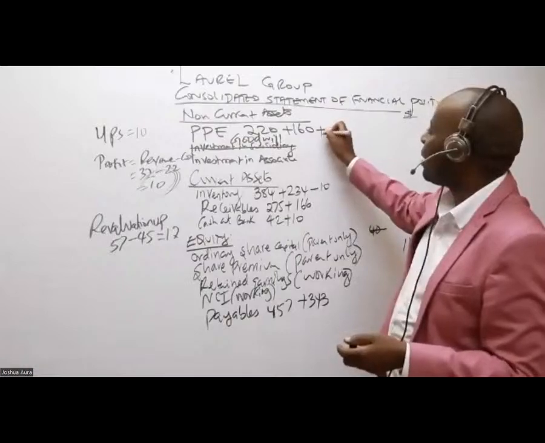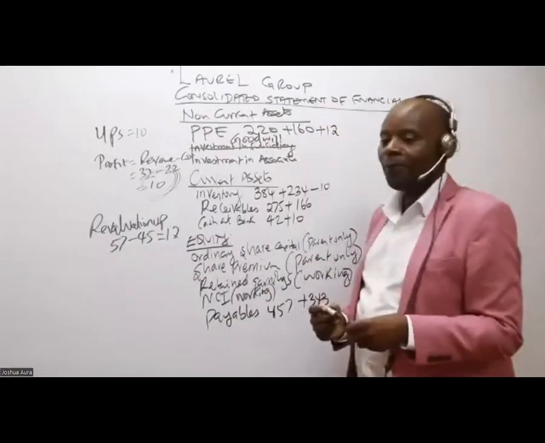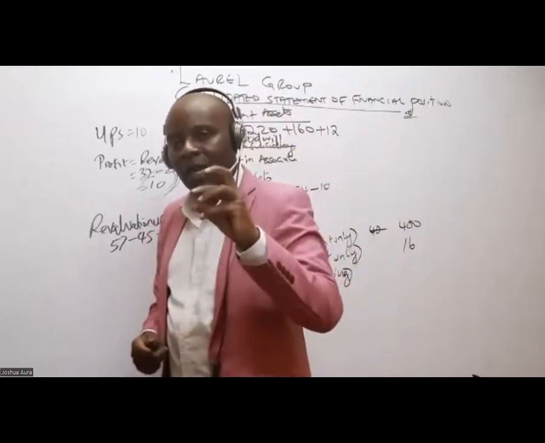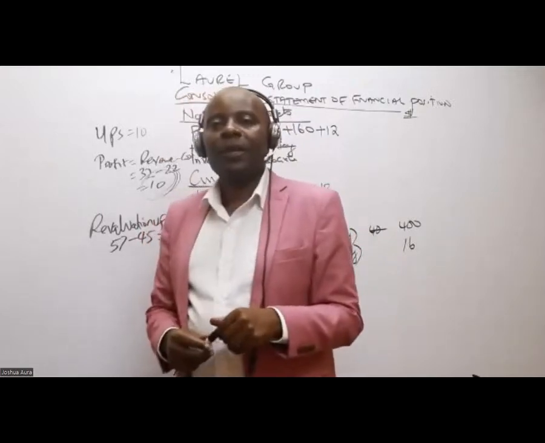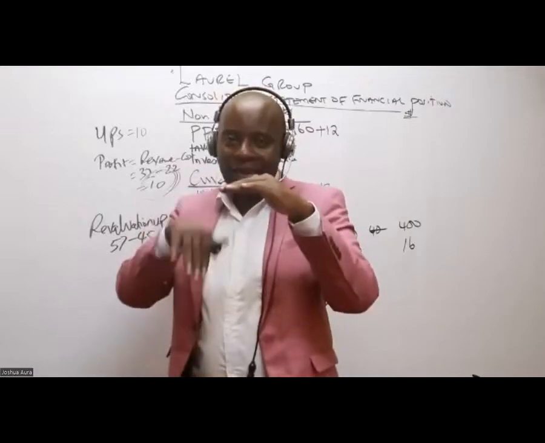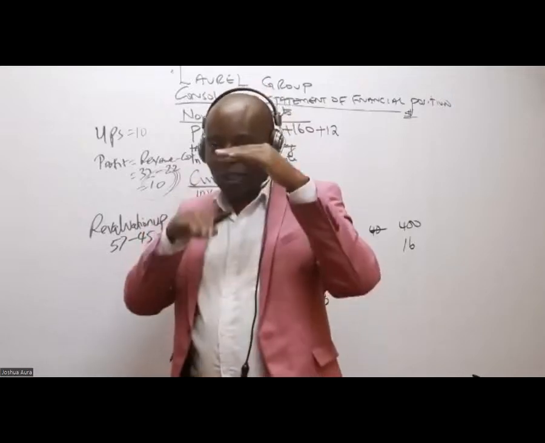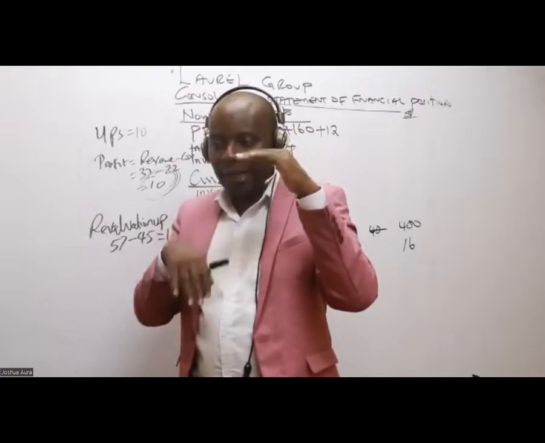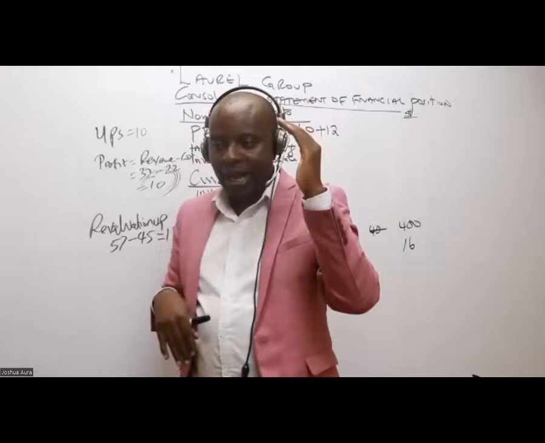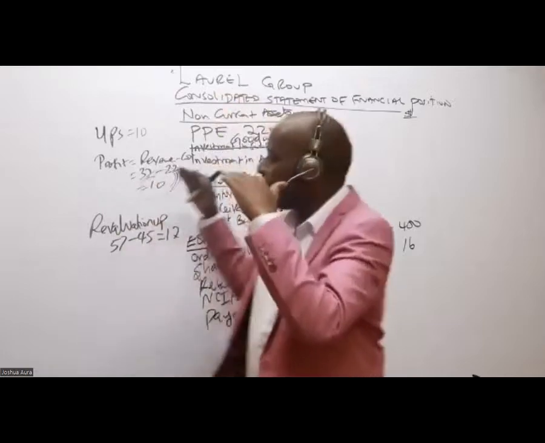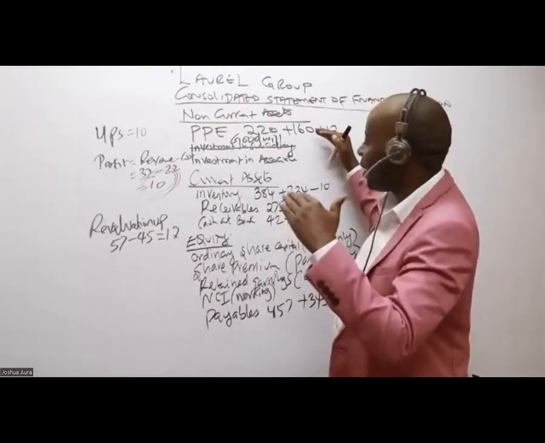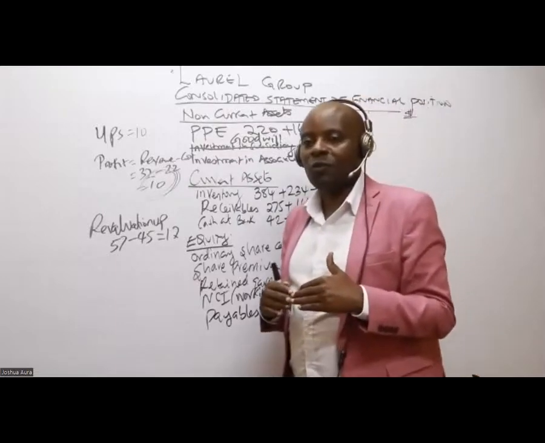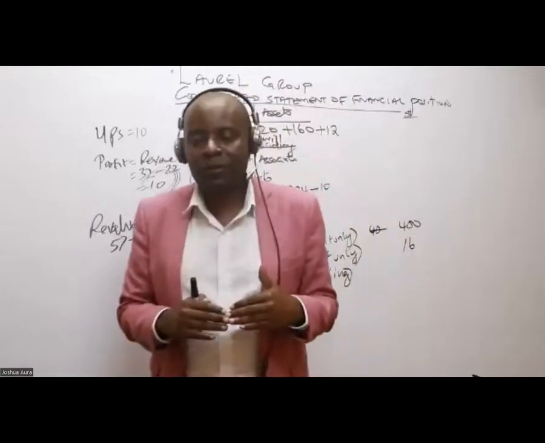You say plus what here, somebody? Plus 12. In the PPE, you say plus 12. You increase the PPE by the revalued amount. If, for example, the fair value was less than the carrying amount, it would have been a revaluation downward. And if it's revaluation downward, what do you do? You subtract. If it was 12, I would have said minus 12.